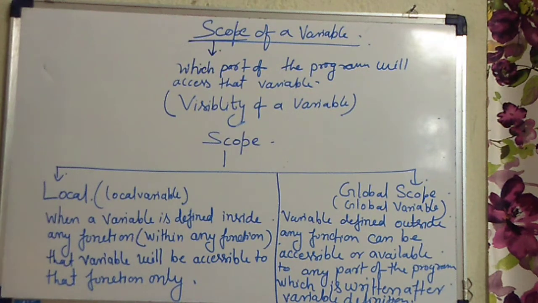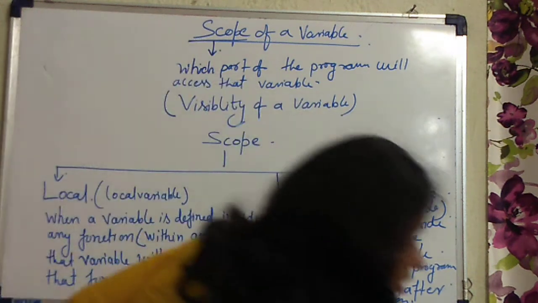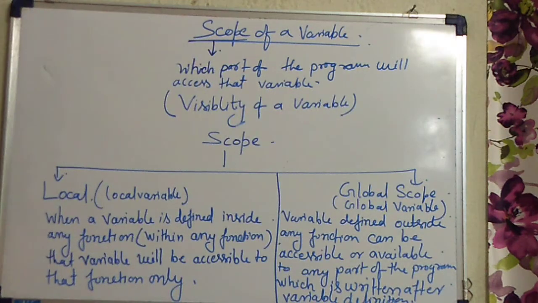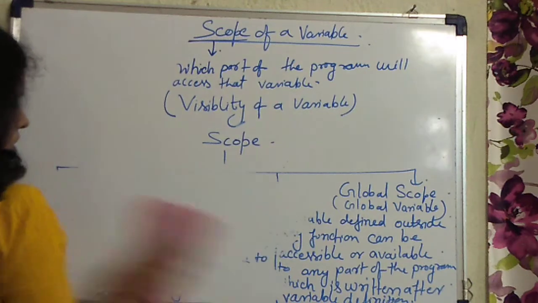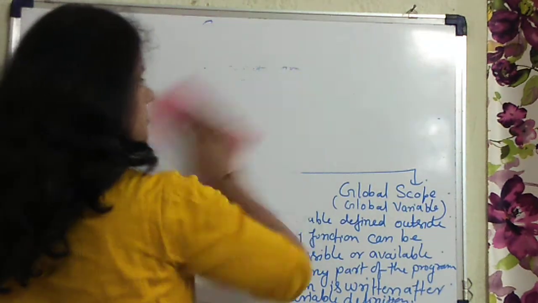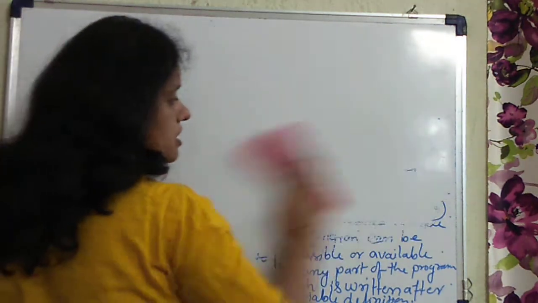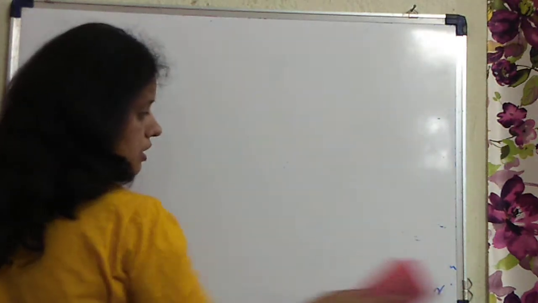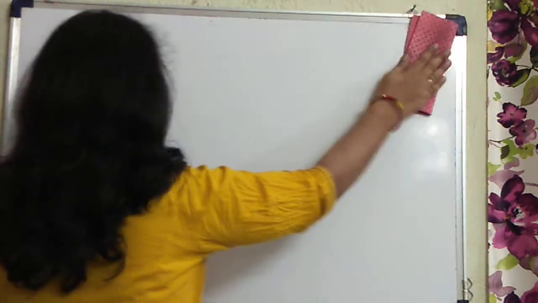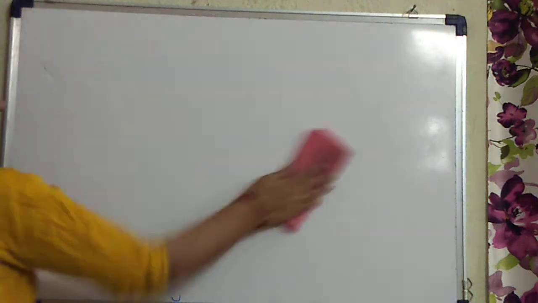Now let us see with the example what local and global scope actually are. As with this scope, a lot of concepts of the topic of functions you need to learn. Clear? Now let us see the example.